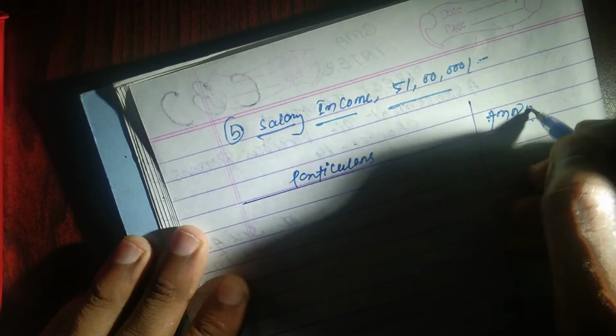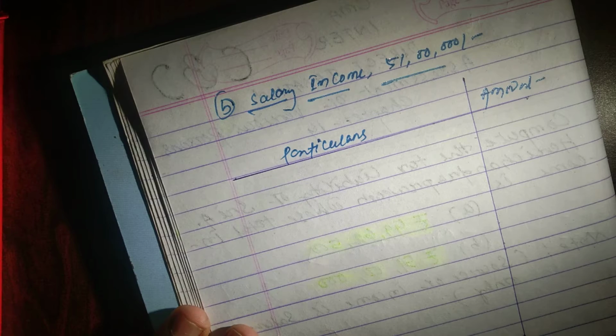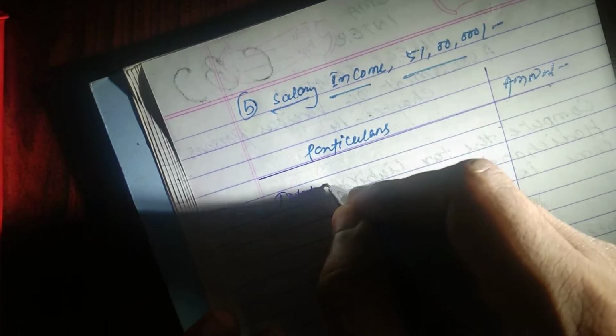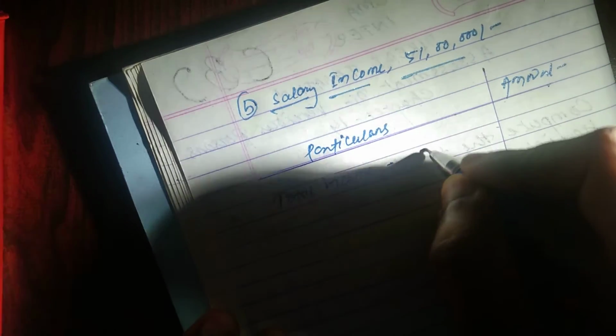Particulars, amount, right? So now first, as we know, total income from salary is 51 lakh.